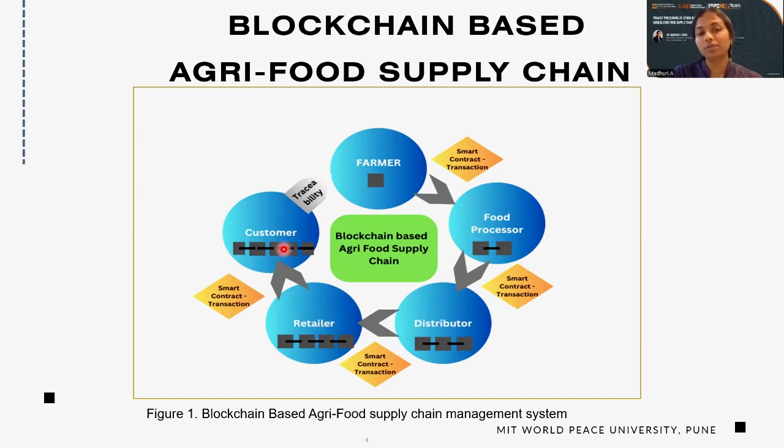Now the customer, with the help of a barcode scanner or any software, will check that the food items received from the retailer have the originality as per the expectation, and that will be verified, and then the customer will buy that particular item. So that is one of the benefits of the blockchain, that we can ensure its originality and its traceability.